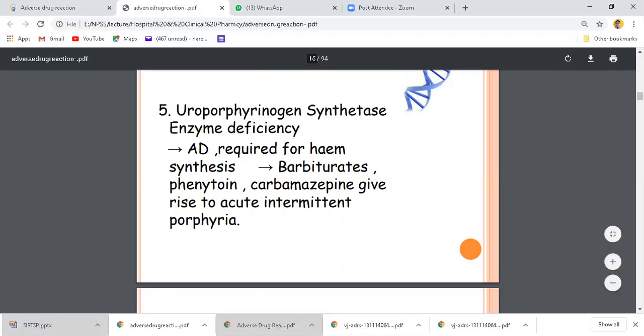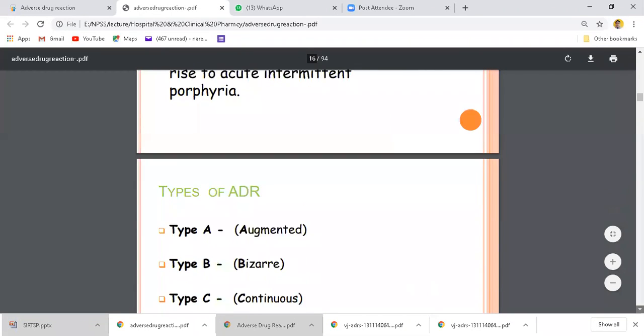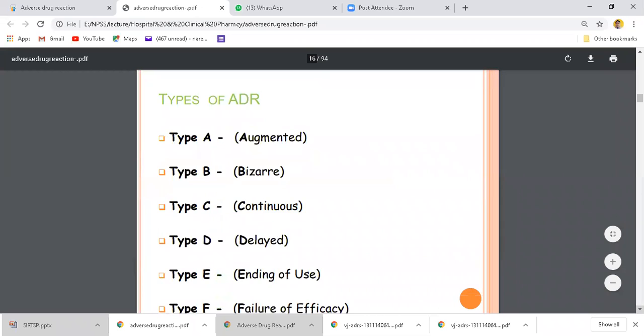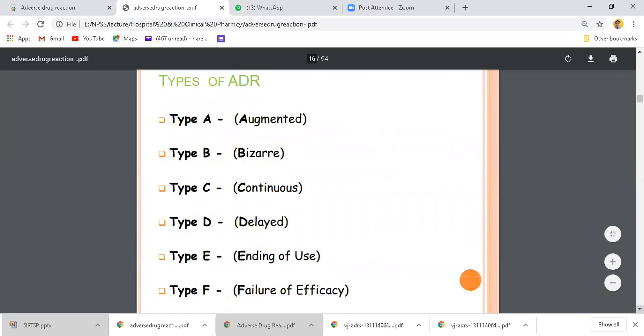This decreases the formation of RBC in the body, and ultimately it causes anemia. These are the drugs. Now these are the types of adverse drug reaction.